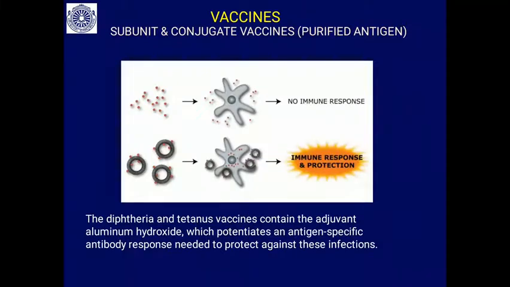When they are conjugated with the adjuvant, then there is an immune response. The diphtheria and tetanus vaccines contain the adjuvant aluminum hydroxide, which potentiates the antigen specific antibody response needed to protect against these infections. This is about subunit vaccines.